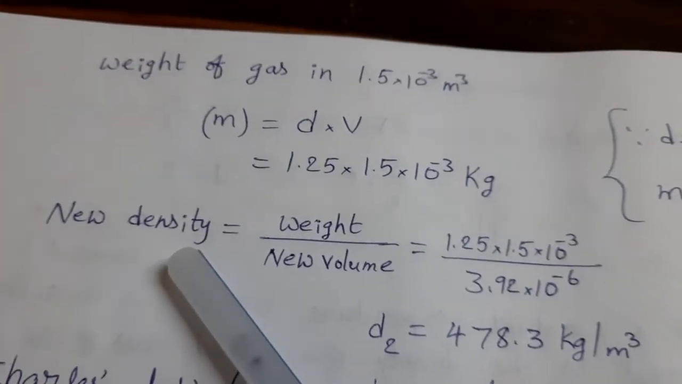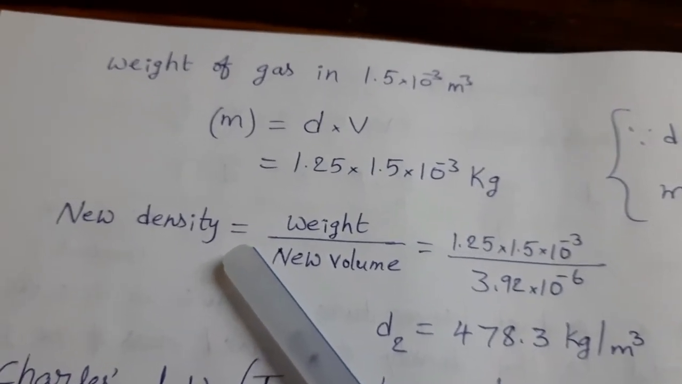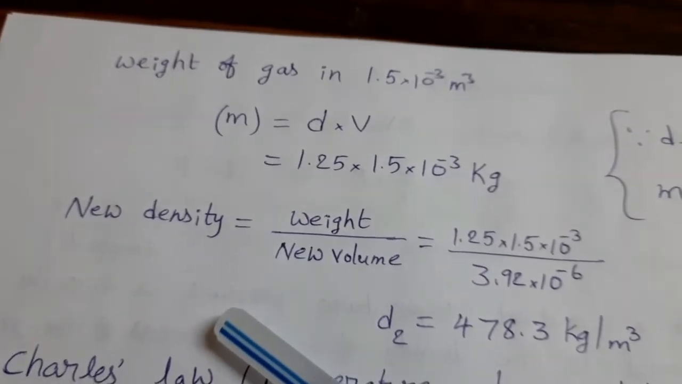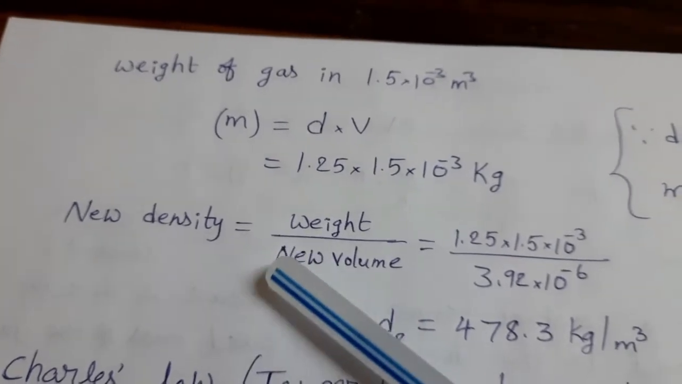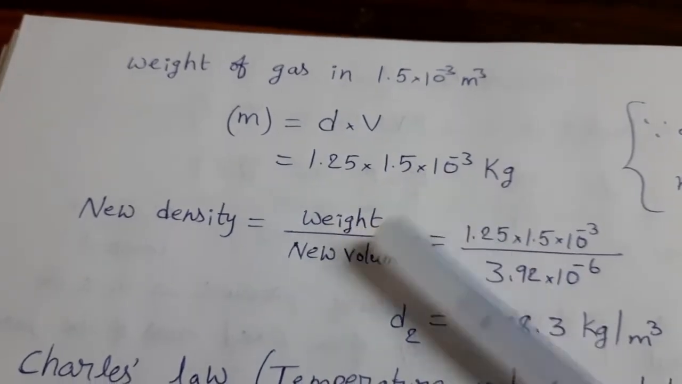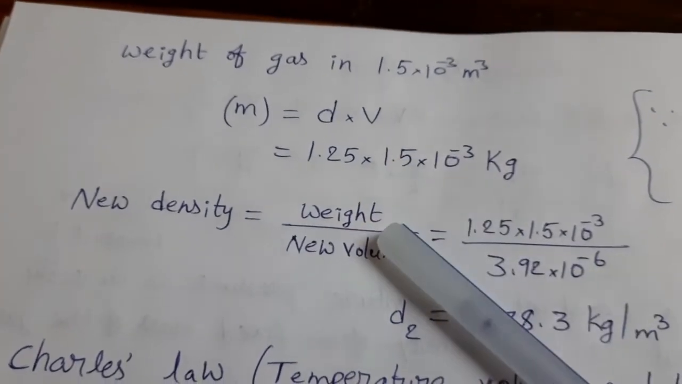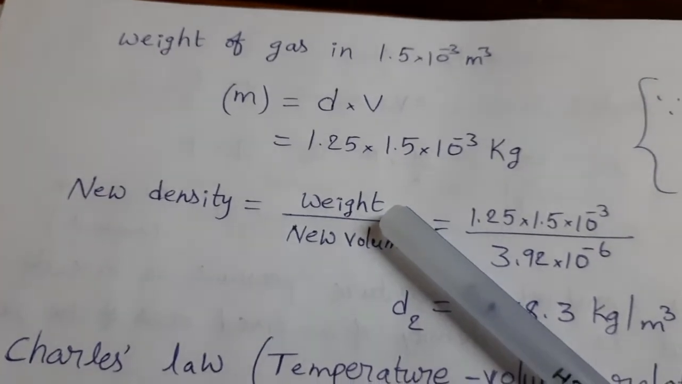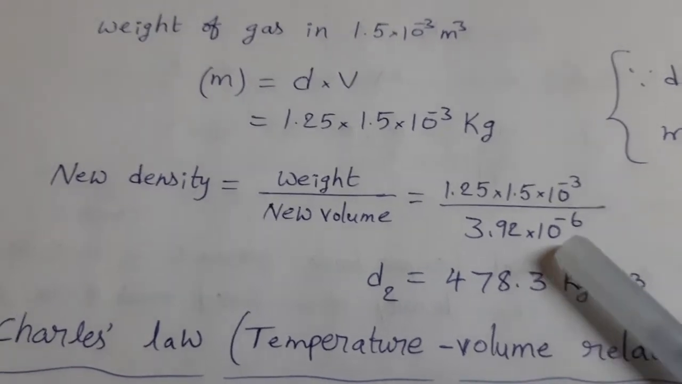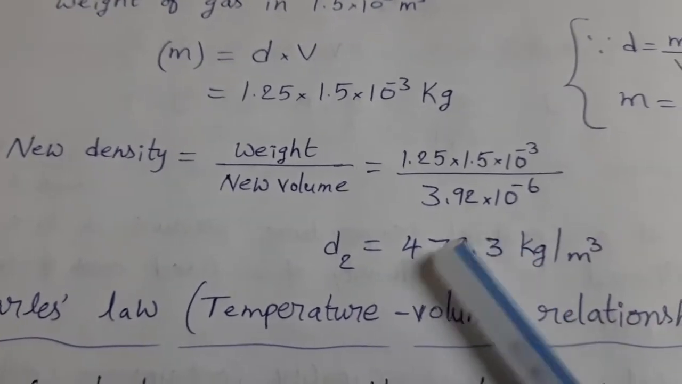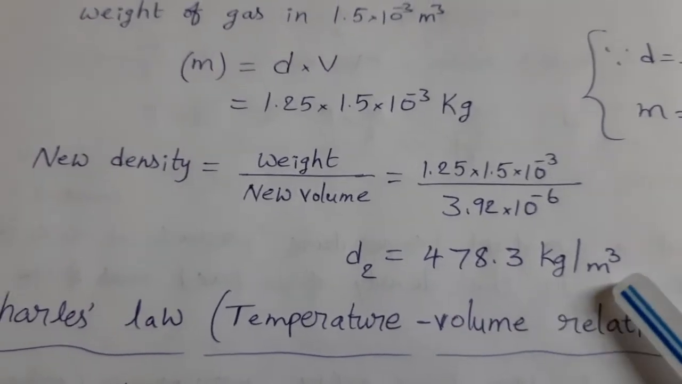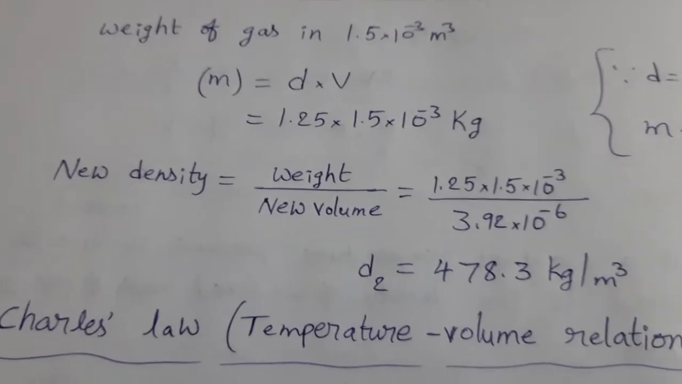Next, new density. If we change pressure, then volume changes, but the mass does not change because initially and finally it is the same gas. That's why no change in the weight of the gas. So we are considering the same weight here also. 1.25 into 1.5 into 10 power minus 3 divided by volume. After doing the calculation, we get D2, the final density, equal to 478.3 kg per meter cube.